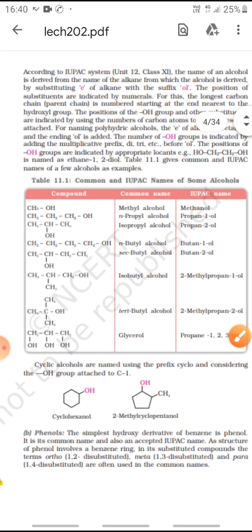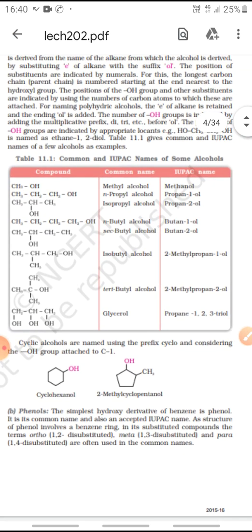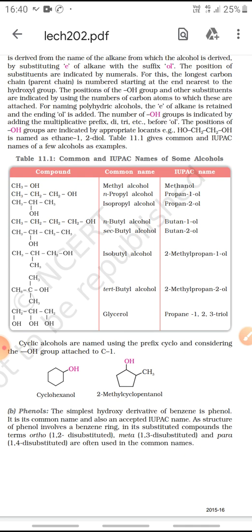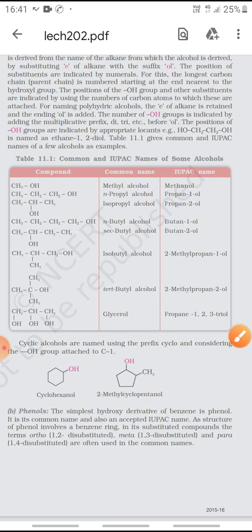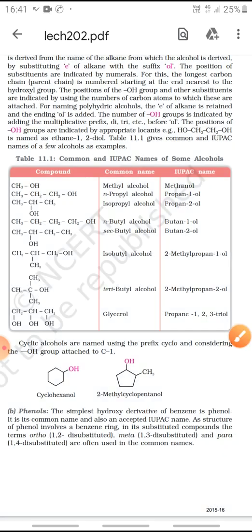Now cyclic alcohols, they are also named using the prefix cyclo and considering the OH group attached to carbon number 1. For example, this first compound is cyclohexane and OH is attached to the first carbon, so cyclohexanol. Similarly, it will be 2-methylcyclopentanol.